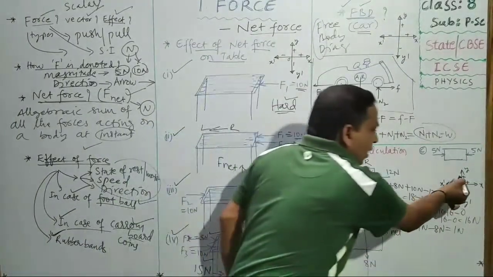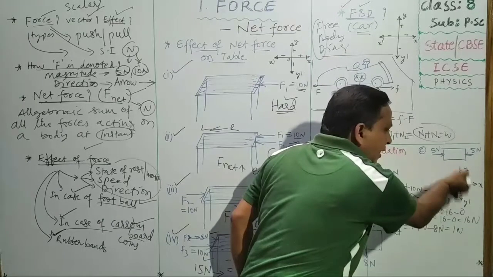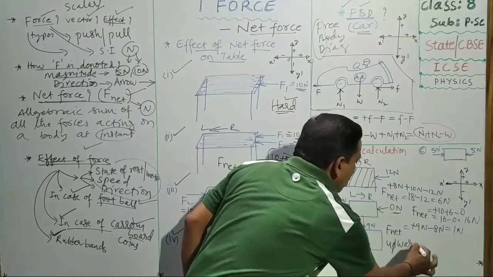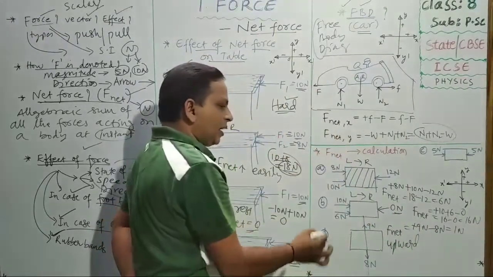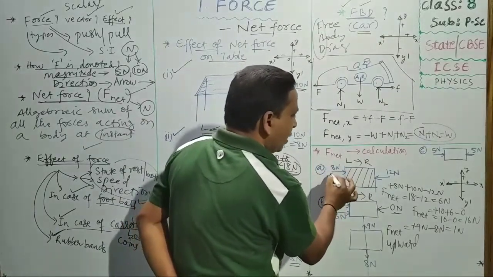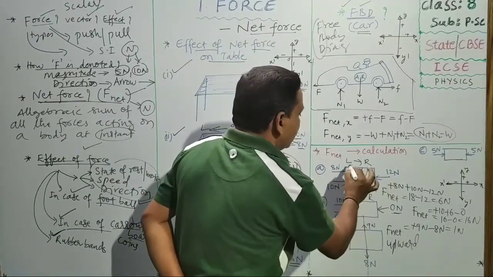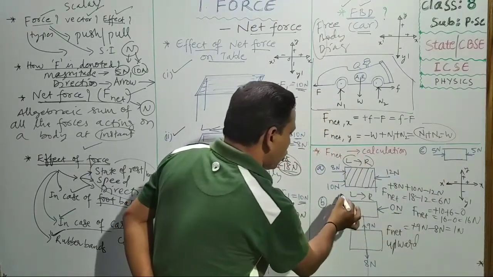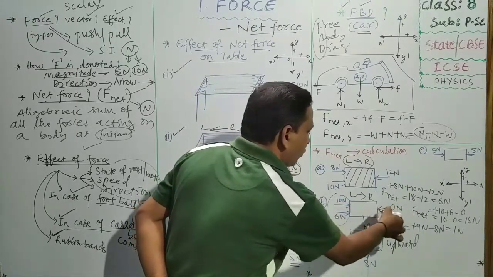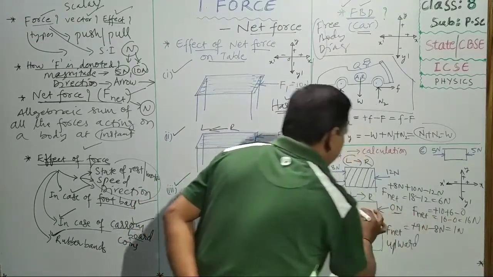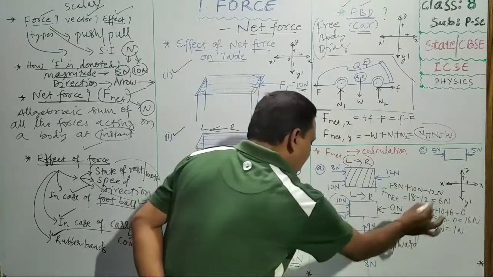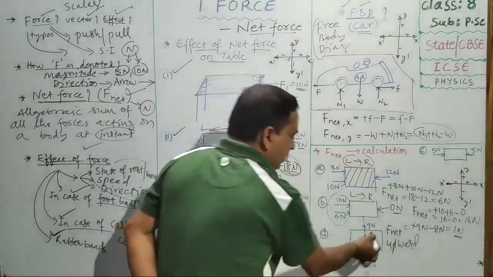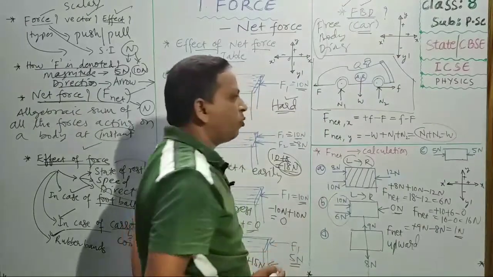Plus 1 means, see, plus is here, in upward direction you see. So the body will try to move upward direction. You see children, in these calculations, here net force is 6 newton extra. That's why it is moving from left to right. In this case, here we calculated net force. Here only this side force is working, this side no force. So net force 16 newtons, because of that it will move left to right. This also, upward direction 1 newton, plus direction 1 newton force is there. That's why this body will try to move in upward direction.